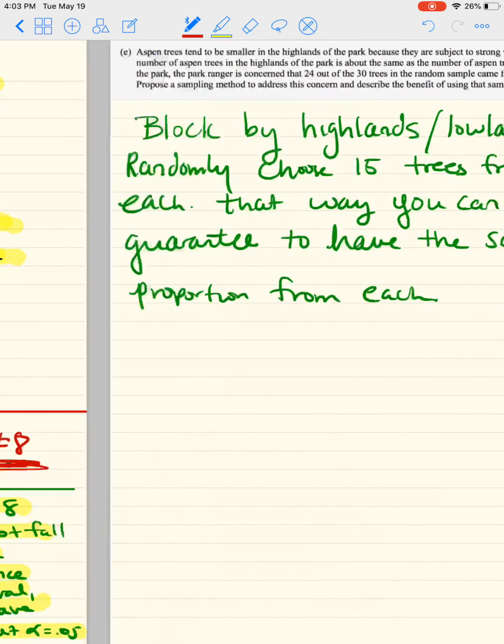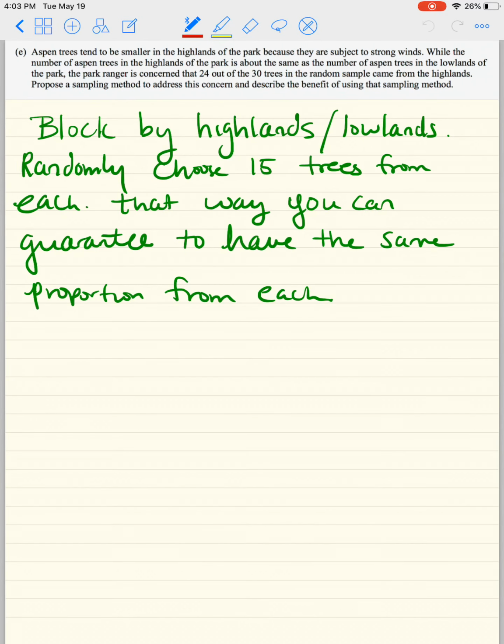Finally, there was a part E. It said aspen trees tend to be smaller in the highlands of the park because they are subject to strong winds. While the number of aspen trees in the highlands of the park is about the same as the number of aspen trees in the lowland, the park ranger is concerned that 24 out of 30 trees in the random sample came from the highlands. Propose a sampling method to address the concern.